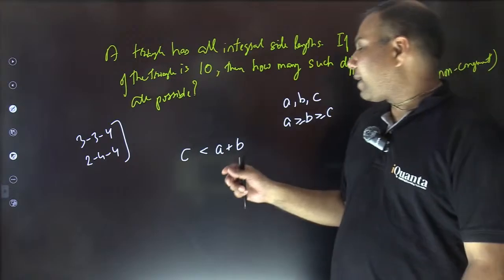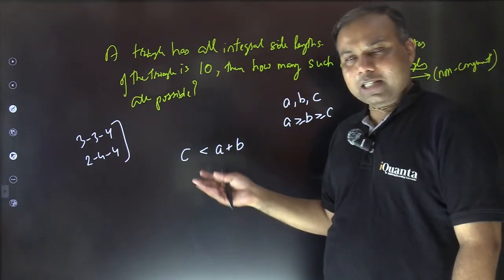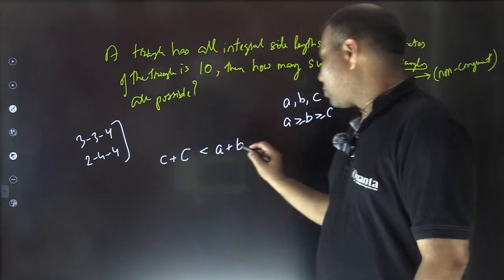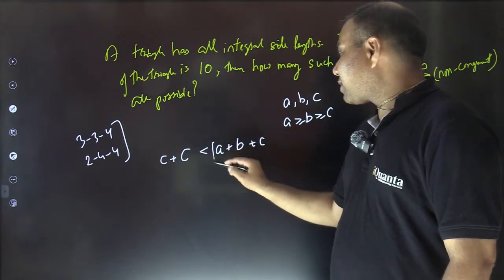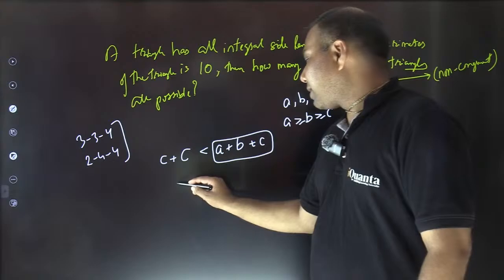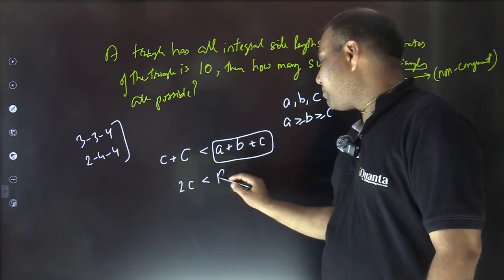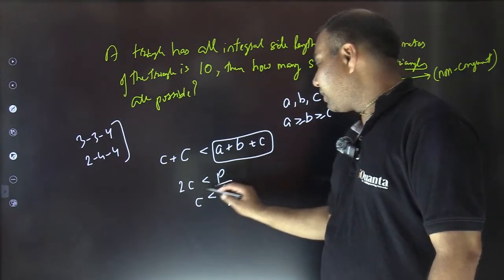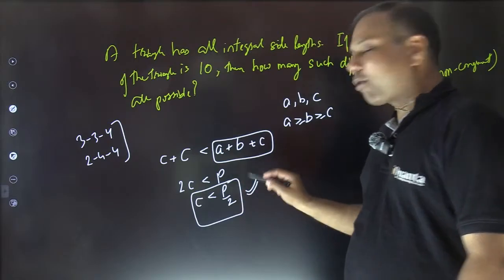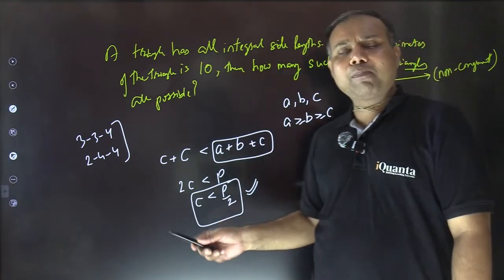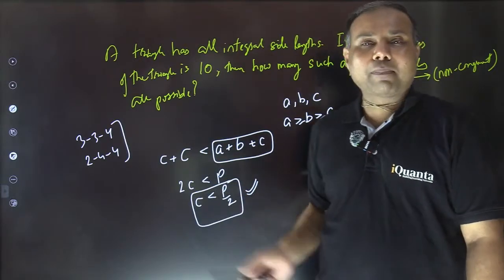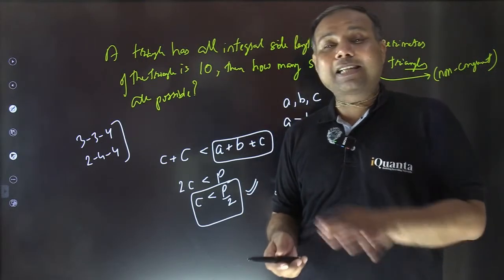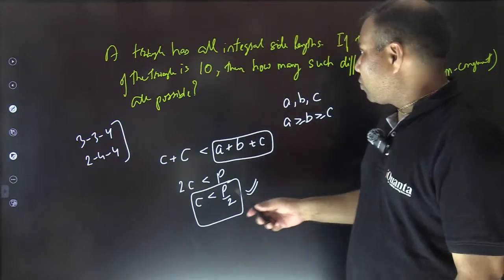Now, if I add let's say C both sides, C is the longest side here. If I add C both sides, and now this A plus B plus C is nothing but perimeter. That tells you that 2C is less than perimeter, or C, the longest side, must be less than half of perimeter. That's an important result. That's an important conclusion from here, that longest side of a triangle must certainly be less than half of the perimeter. And because it is longest, so it cannot be smaller than any of the other. Maximum, at max, it can be equal to the other sides. Fine. So let's come back to here.